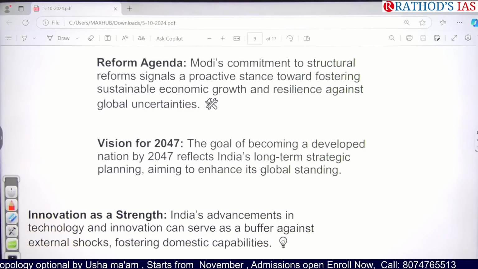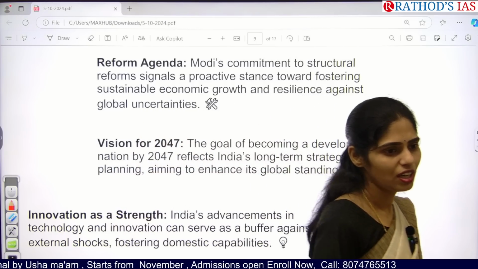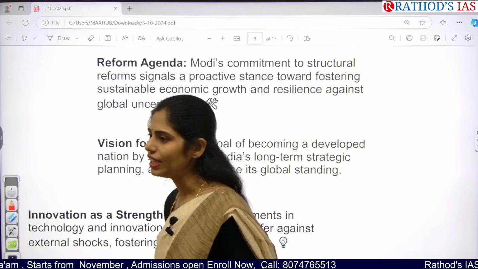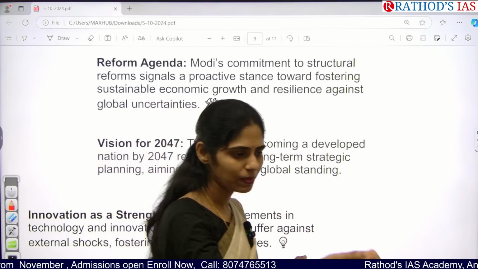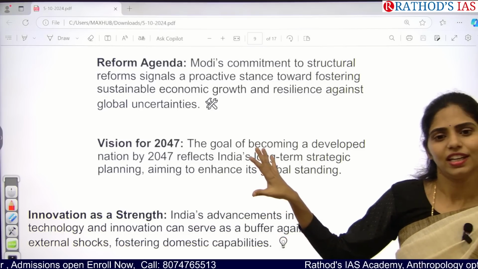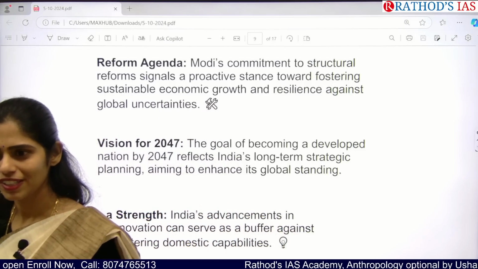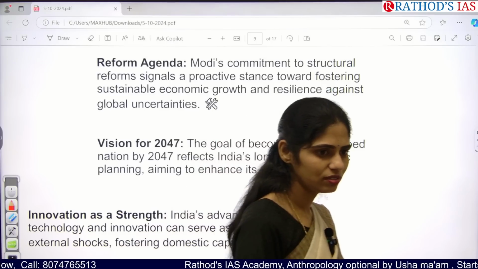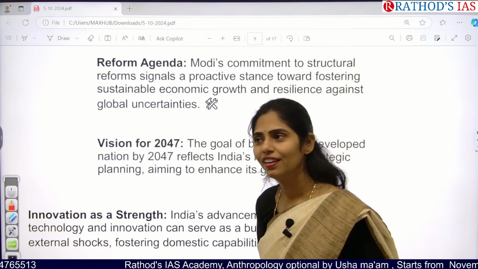And if you want to achieve the vision for 2047, what is India's vision for 2047? Viksit Bharat. Again, we need energy security. Not only India's vision of 2047, but even other countries, especially less developed countries, have the vision of getting this status. So can you tell me other countries in line with India which want to get the status of developed soon? No idea. Okay, next.